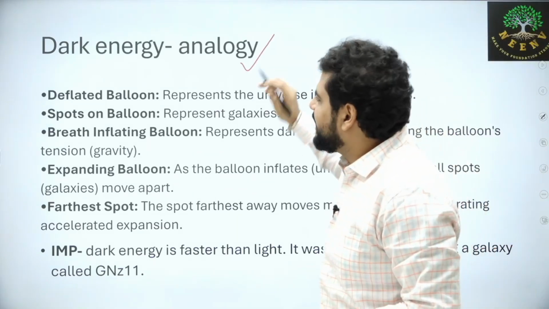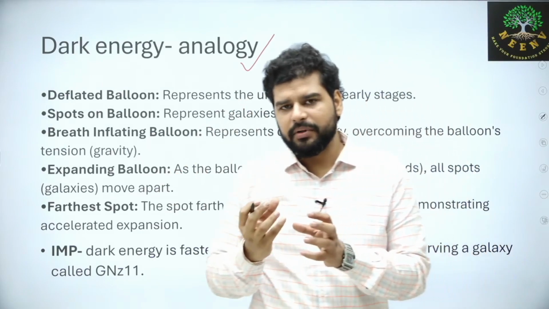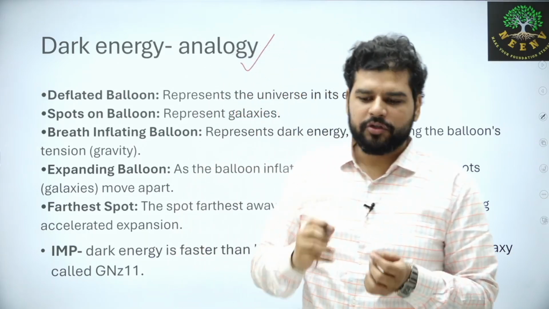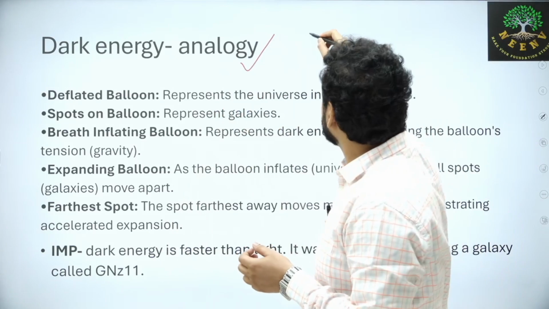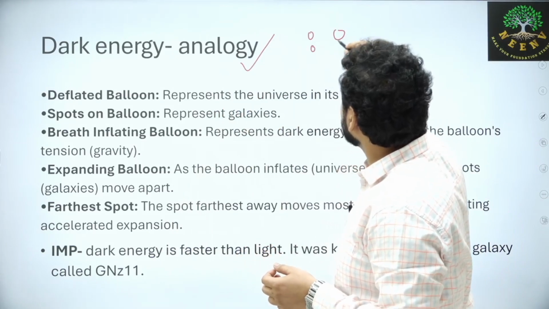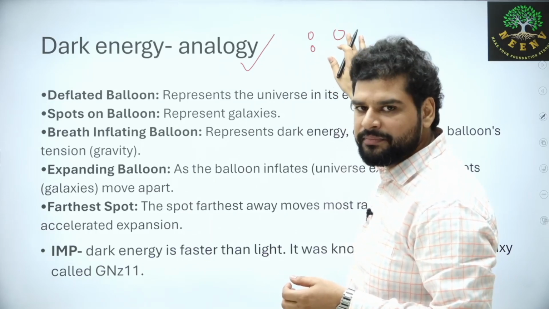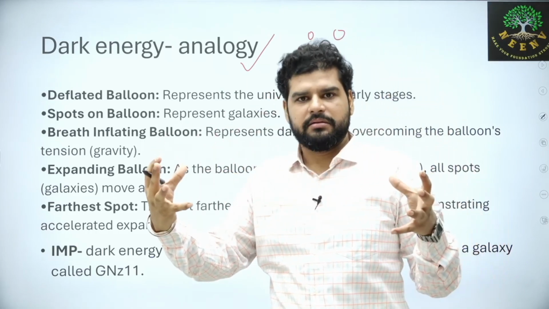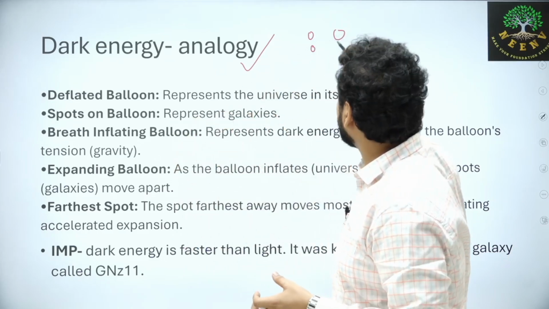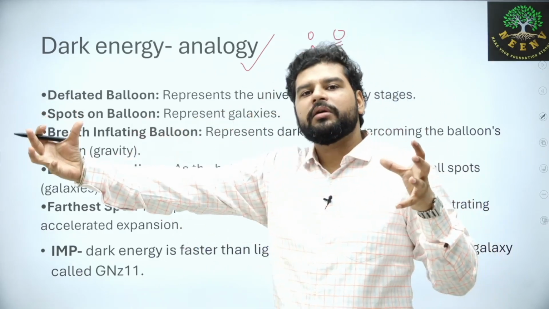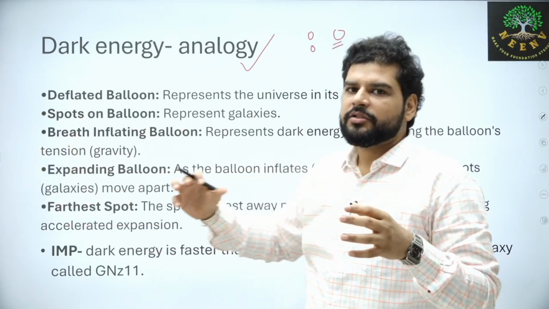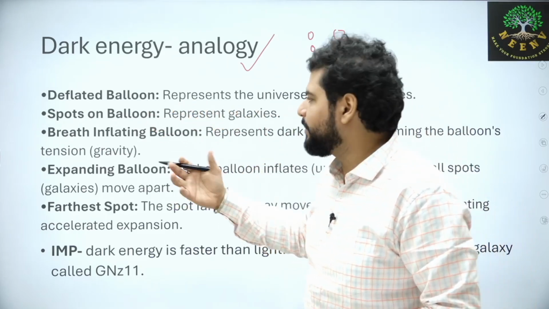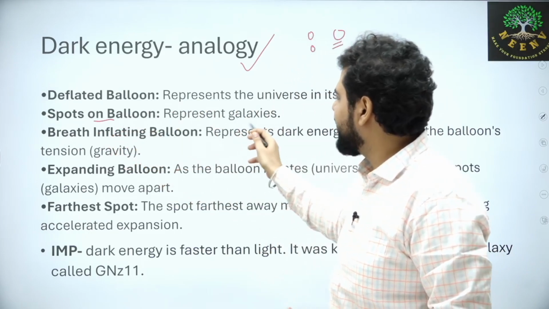So let us take a simple analogy. Let's say you buy a balloon, it is not inflated, that means it does not have air right now, it is deflated. You draw 3 dots on the balloon, 2 closer and one a little farther. Then you start filling up the balloon. When you start filling up the balloon, it will expand, and then the third one, which was already farther away, will quickly go away from these 2 dots. So in this analogy, the deflated balloon is the early stage just after the Big Bang. Spots are galaxies.